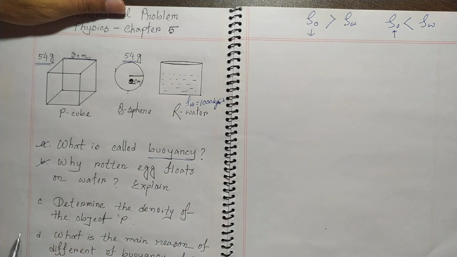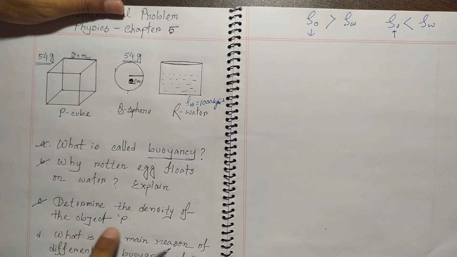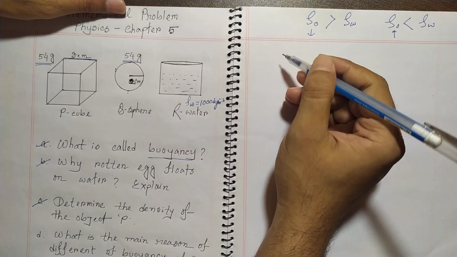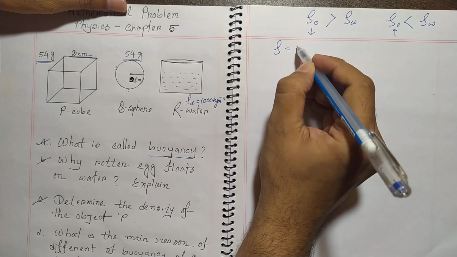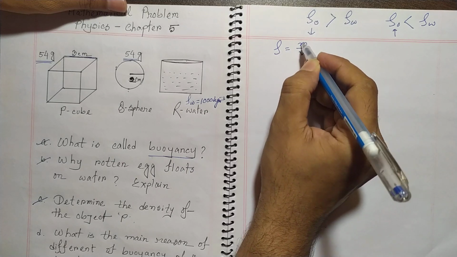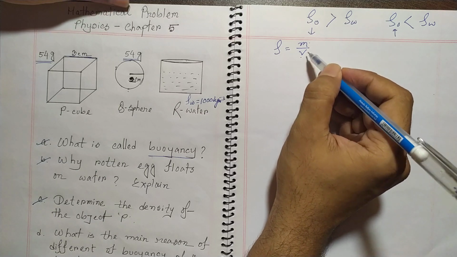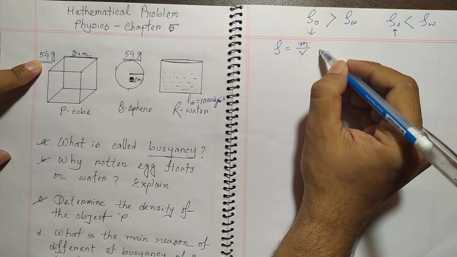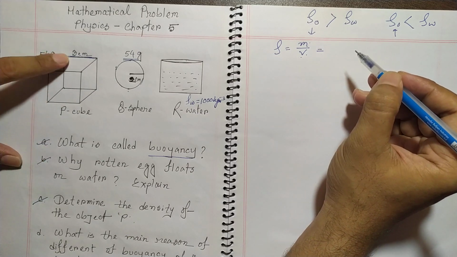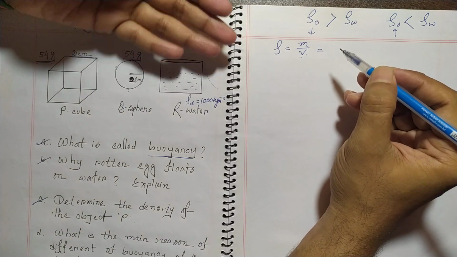Simple. Now C question is determine the density of object P. So what is the formula? We know the density is actually m by v. Density is actually the mass upon volume, so we need to find the mass. So mass is given 54 gram, and we need to find the volume. So what is the principle of the volume?